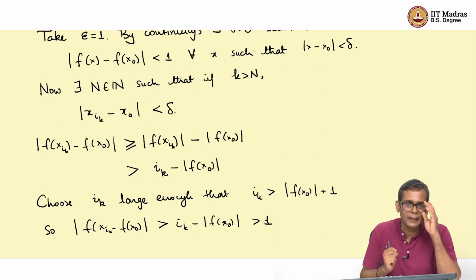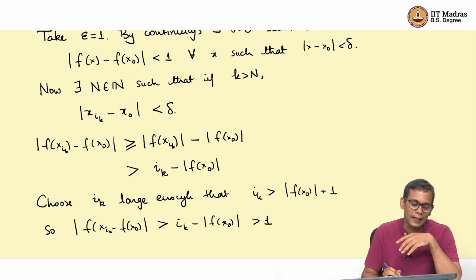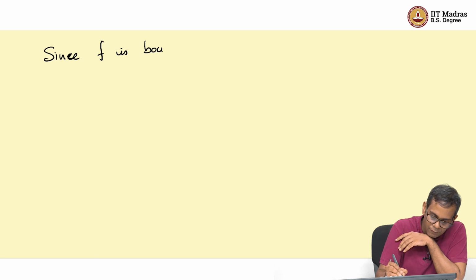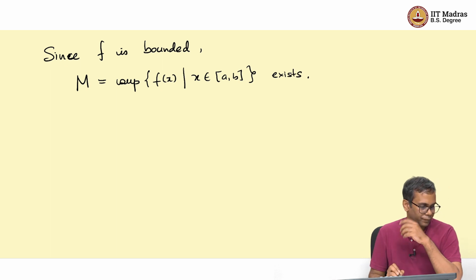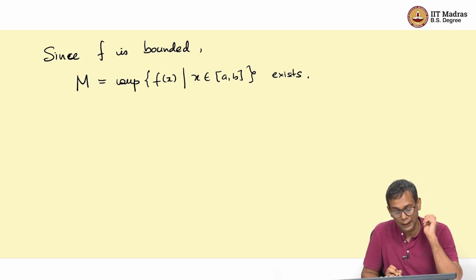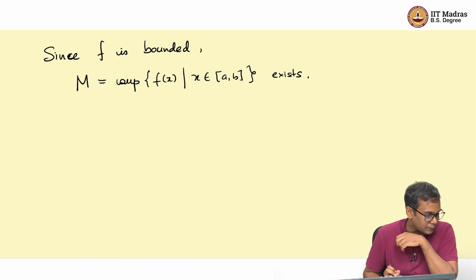So, this shows that the function f has to be bounded, and now let us show that it has a maximum. Since f is bounded, we can take the supremum of its values. And I will show that this is the maximum value in fact.